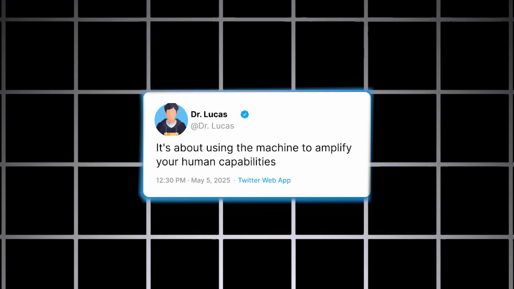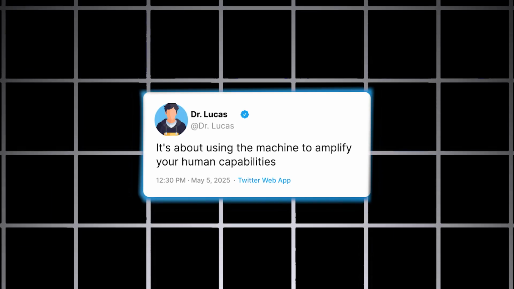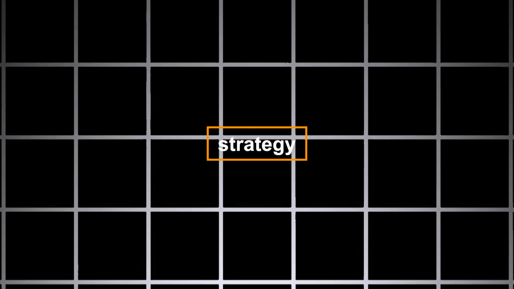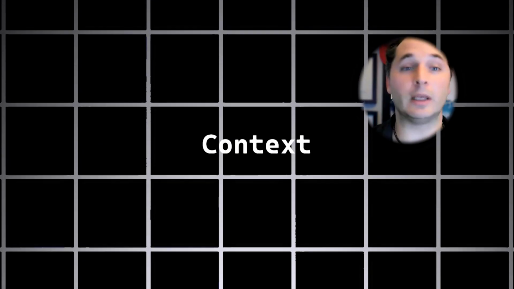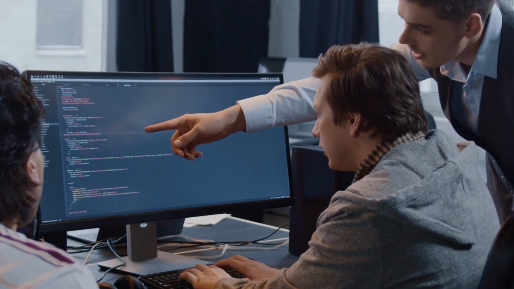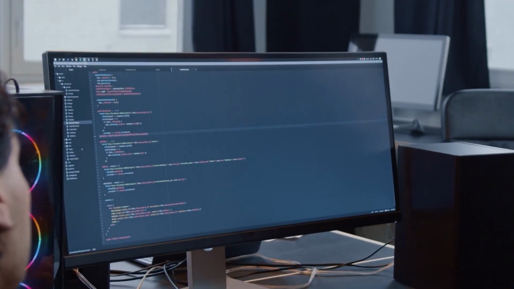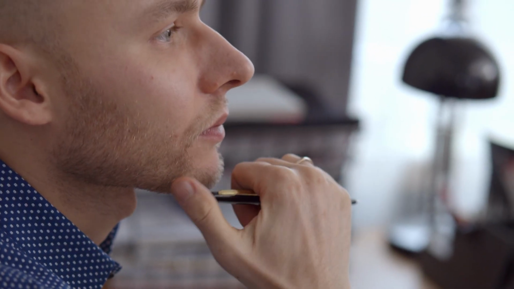It's about using the machine to amplify your human capabilities, your strategy, your creativity, your expertise. The principles we've covered: clarity, context, structure, iteration, strategic selection, ethical use, these are timeless. And again, I know it sounds like a lot, but look, inside the tool, these specific buttons that we talked about, they might change next month. But your architect's mindset is what's going to endure and set you up for success no matter the changes that come down the pike on your tools.